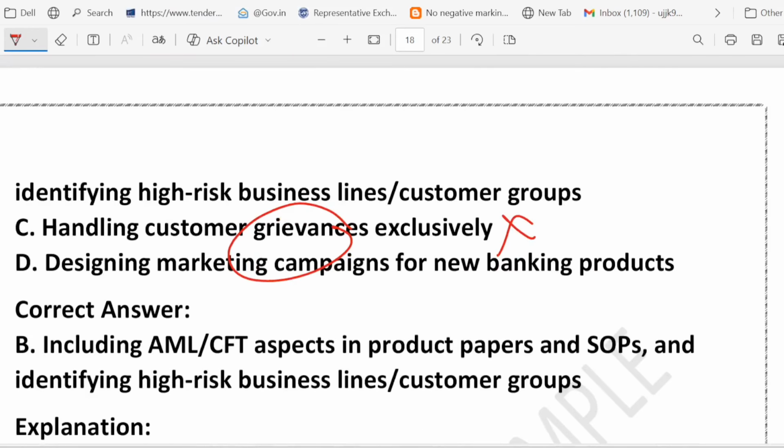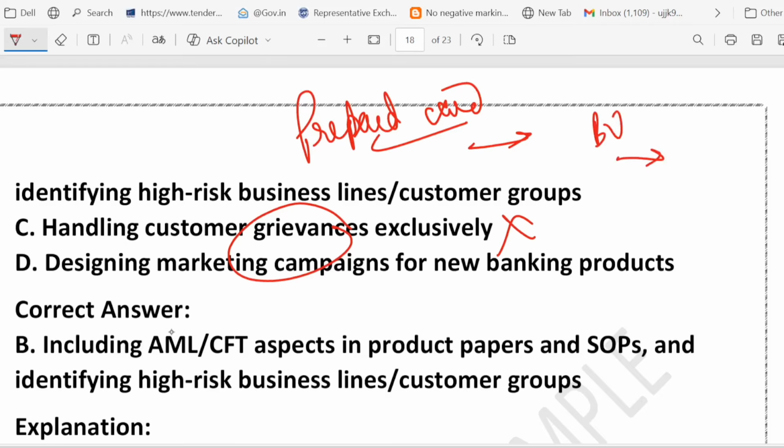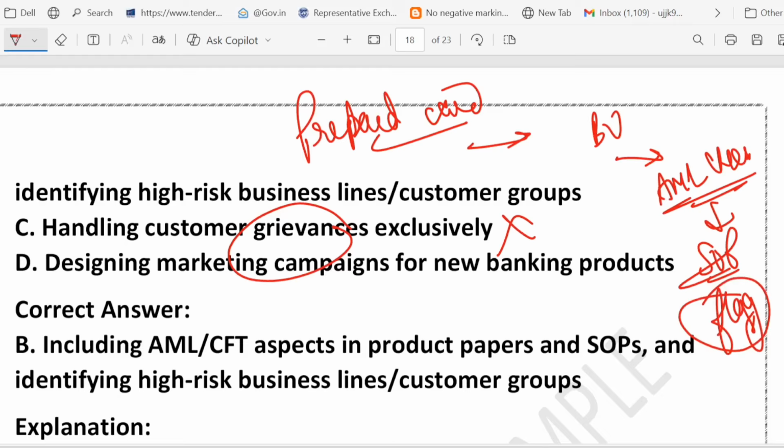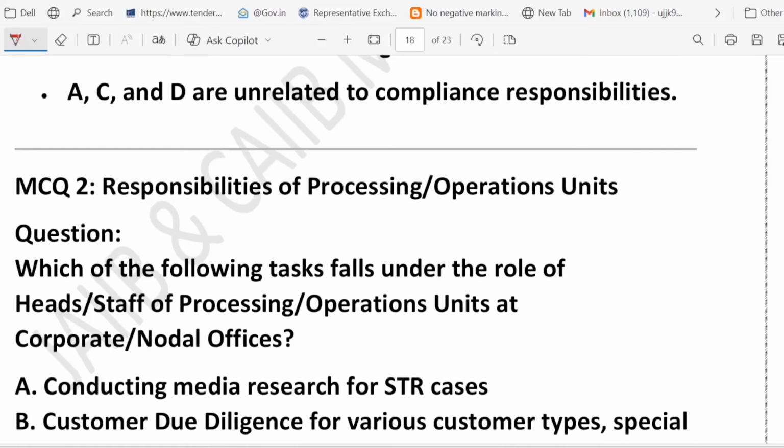For example, suppose you are launching a new product like a prepaid card. The business unit must include the AML check in the SOP and flag if the product is high risk. So remember the key points: embed AML CFT in the product design and SOP, and identify high risk business lines and customer groups. So these are the two things. I hope it is clear. Now let's look at the next question.